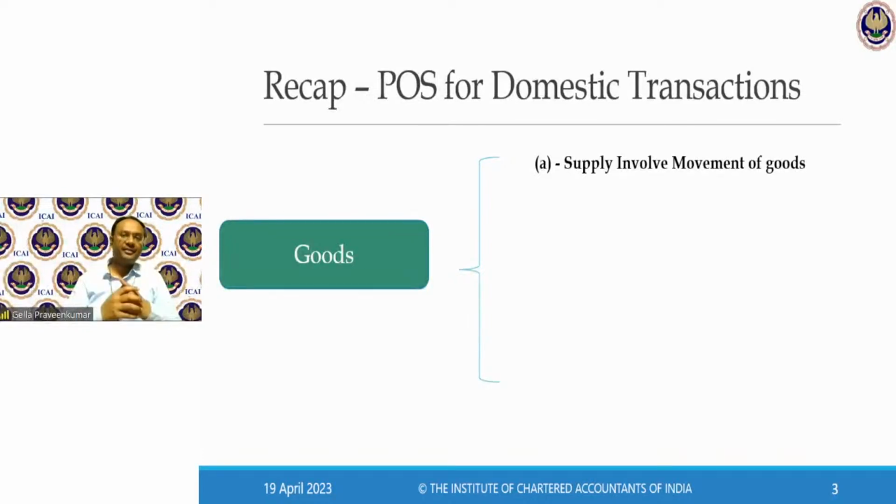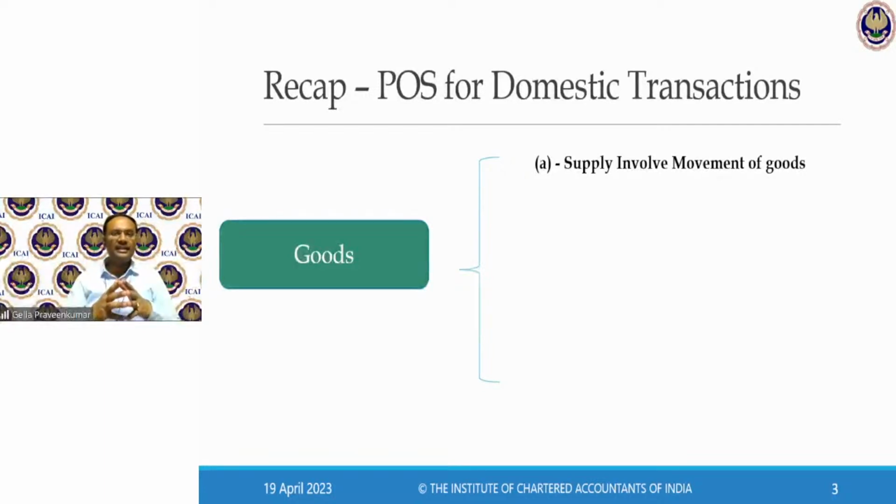So what happens if the termination of movement is not known in case of an unregistered person? In case of an unregistered person where we don't know where the movement is going to get terminated, identify the place of supply as the location of the seller.